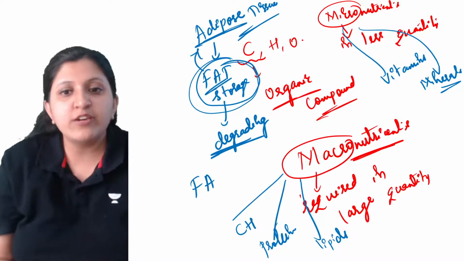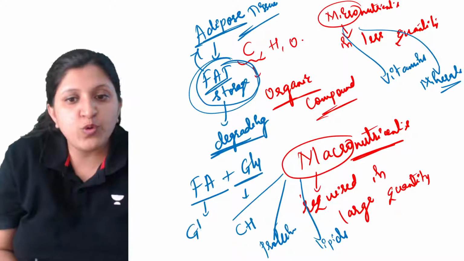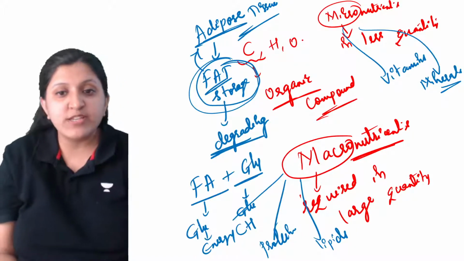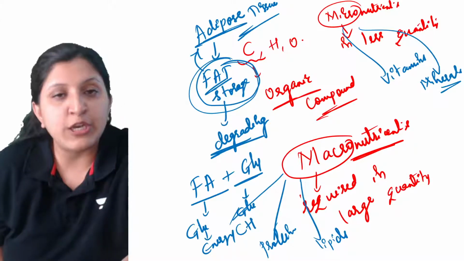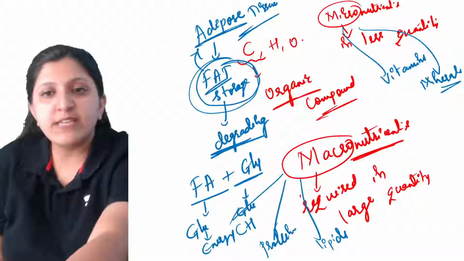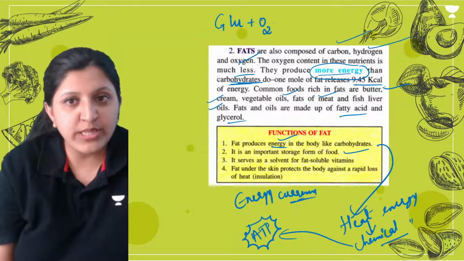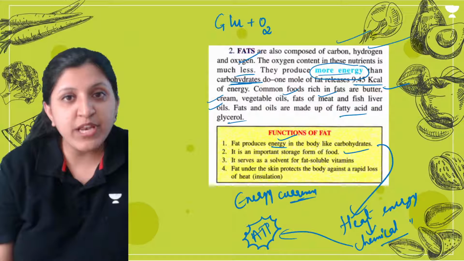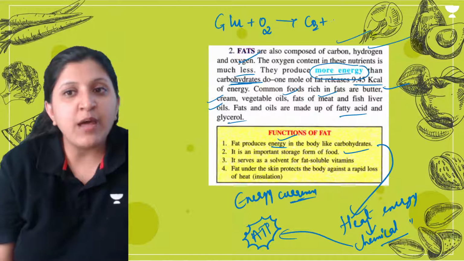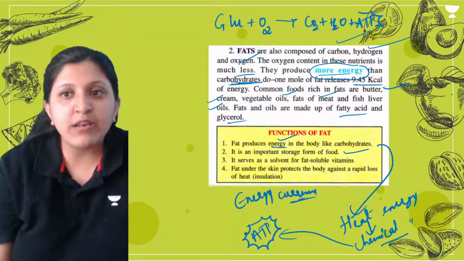So degradation will occur, so fatty acid and glycerol will be produced, then these are converted into glucose, and you are basically getting energy, because cellular respiration is going to occur. So fat is converted into glucose, then glucose provides energy. So what exactly happens here? How exactly does glucose provide us energy? Glucose is going to combine with oxygen. That means the cellular respiration process will occur. So oxidation of glucose will occur. Waste products carbon dioxide and water, and energy release, that is ATP release, will be done.